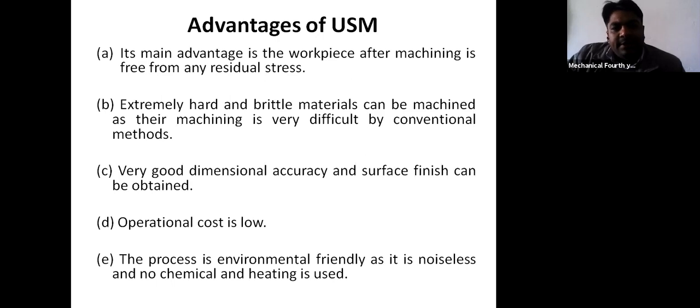Third, very good dimensional accuracy and surface finish can be obtained, because in this case the MRR is very low, so the material is removed in the form of very small tiny particles called chips. So with very low MRR, it obtains very good dimensional accuracy as well as surface finish. Next, the operation cost is low, and last, this process is environmentally friendly as it is noiseless and no chemicals or heating are used.